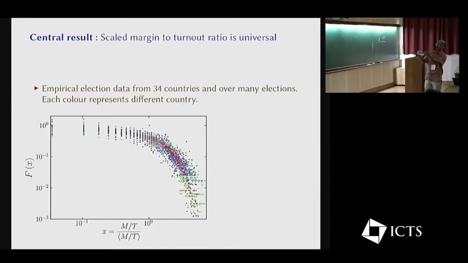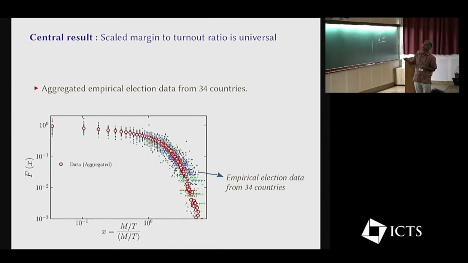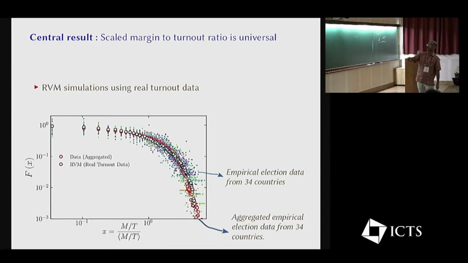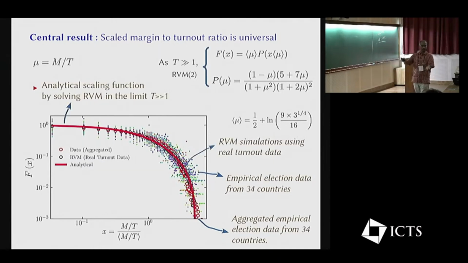And finally, this is the central result. This is the data drawn from 34 countries, and on top of it, this is the aggregated data. And finally, the RVM simulations, the random voting model, you do the simulations and it agrees very well. And finally, you can actually solve the random voting model and obtain an analytical expression, which also agrees very well.